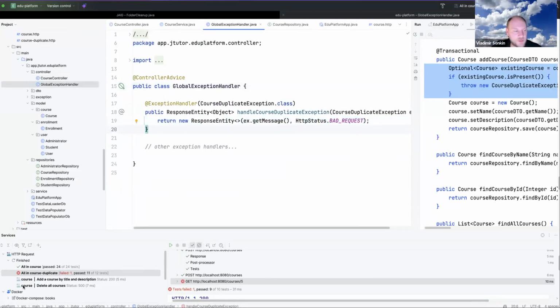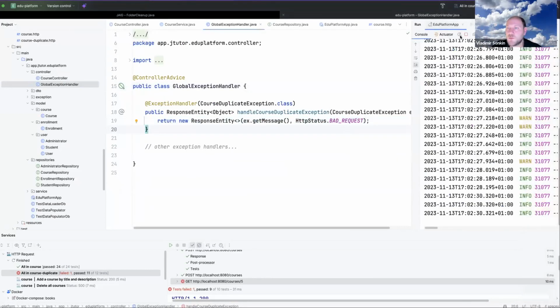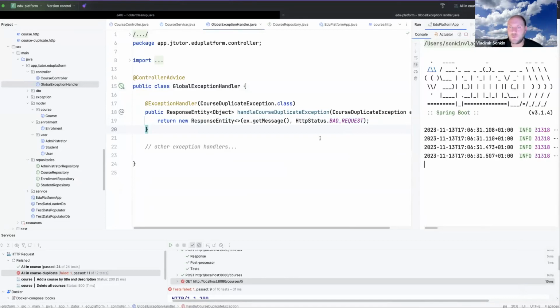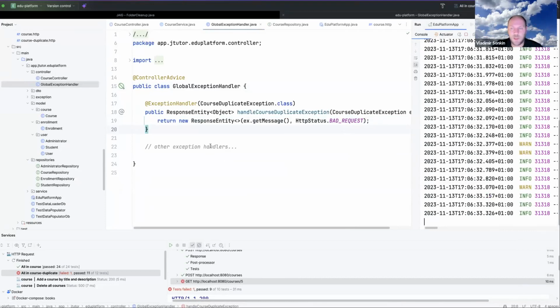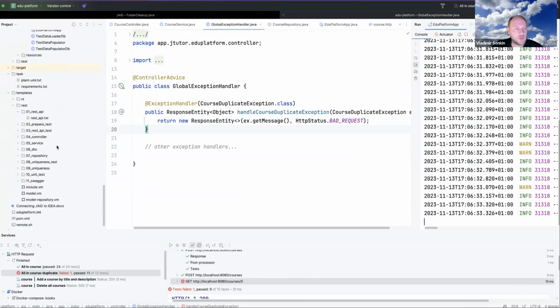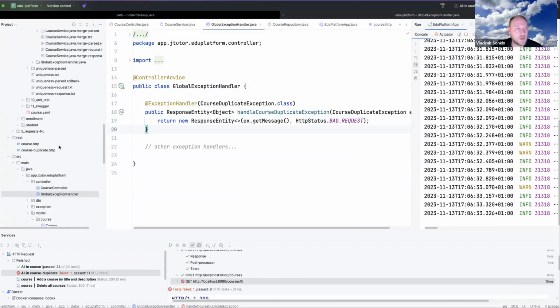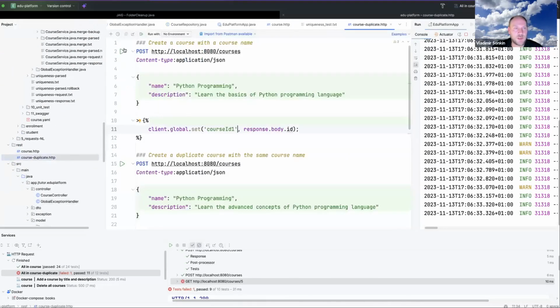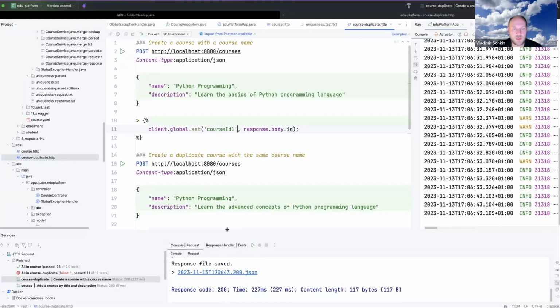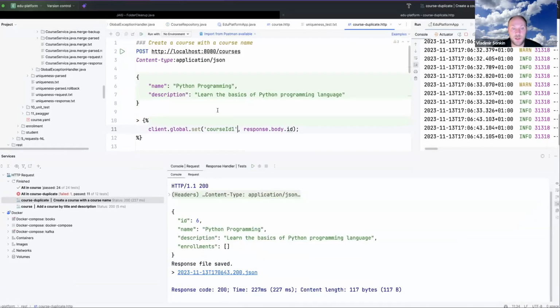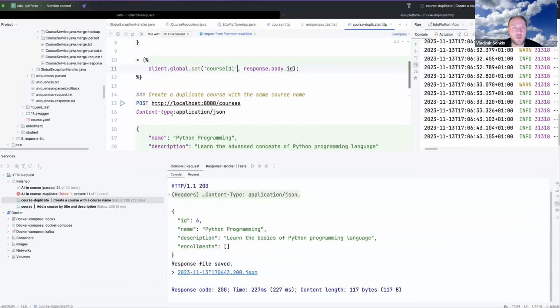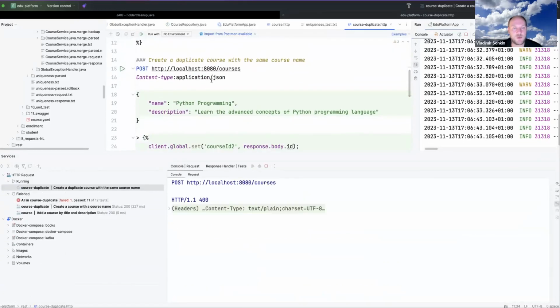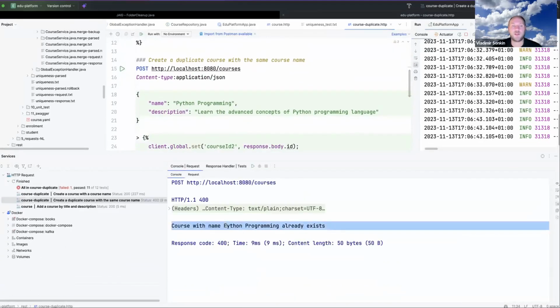Okay, let's restart our application. So, okay, I will restart it. And now, okay, let me try to add the course twice. The first time it worked, I was able to add Python programming, but if I try to add the same course again, I get the error message.